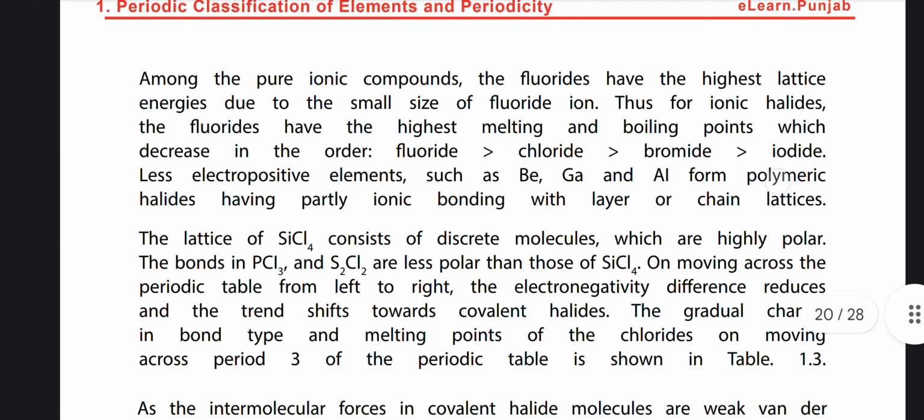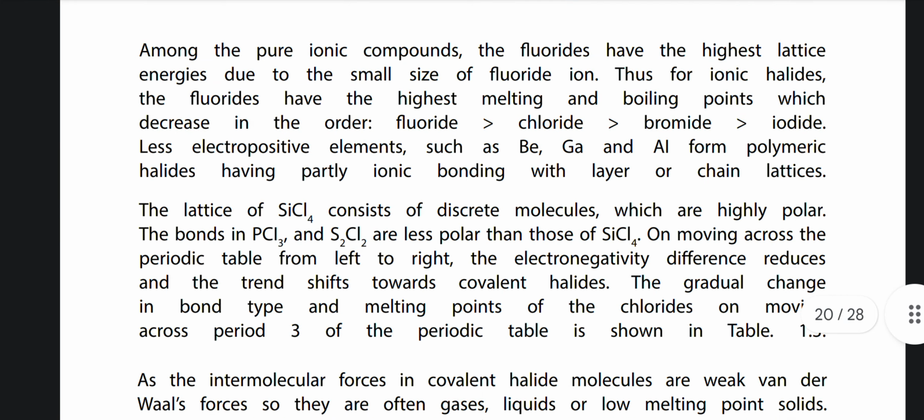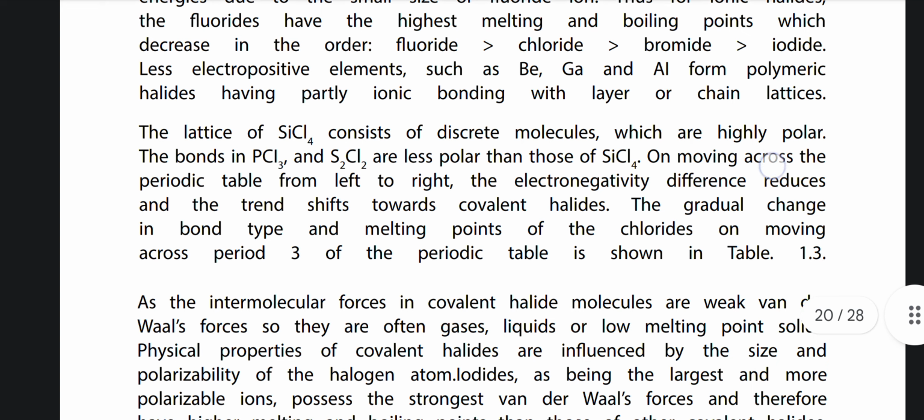Among the pure ionic compounds, the fluorides have the highest lattice energies due to the small size of the fluoride ion. Thus, for ionic halides, the fluorides have the highest melting and boiling points, which decrease in the order: fluoride, chloride, bromide, iodide. Less electropositive elements such as beryllium, gallium, and aluminium form polymeric halides having partially ionic bonding with layer or chain lattices.